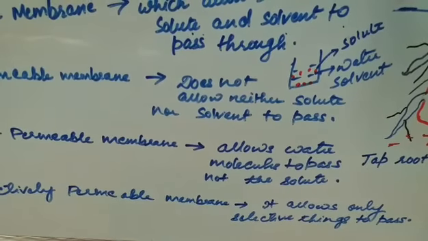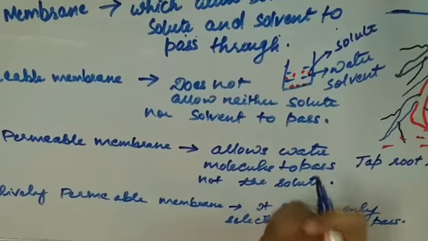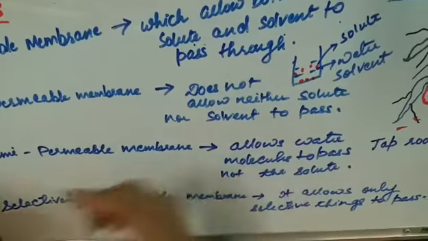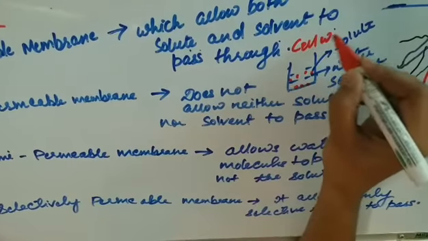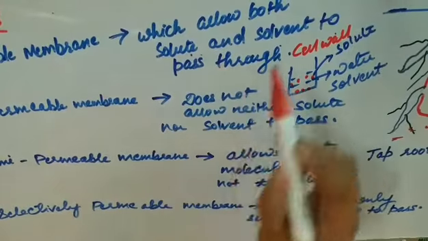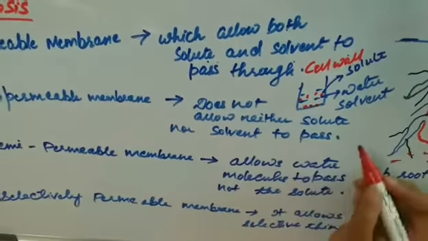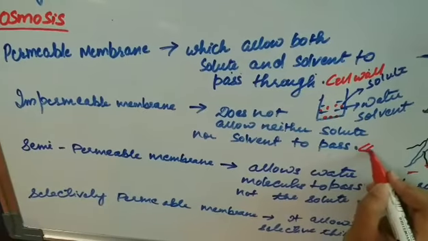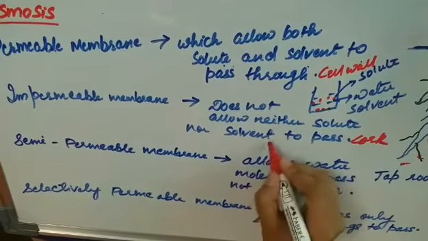Now, what can be an example of a permeable membrane? The example for this is the cell wall. The cell wall allows both the solute and the solvent to pass through it. An impermeable membrane can be cork or rubber sheath.